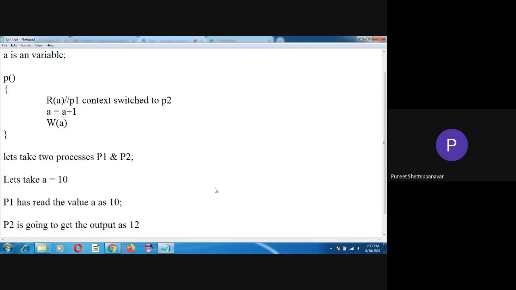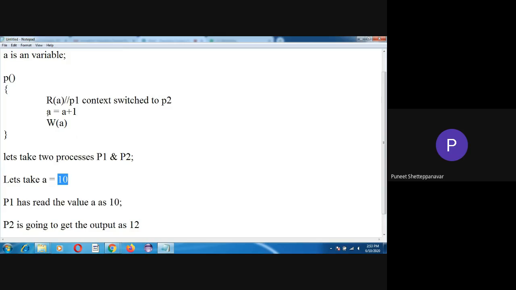Now once the context switching is done, I am going to switch from P1 to P2, which I noted in this comment. So context switching has been applied, and the process switches from P1 to P2. Now process P2 will start running the code from the beginning. Process P2 will read the a variable, and again it will be 10 only.